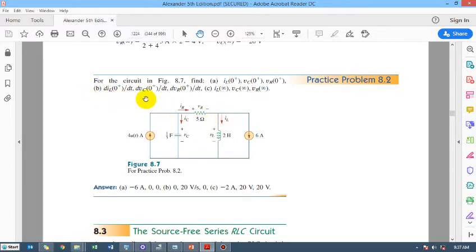And then we also have to find out the derivatives of all these things, and then we also have to find out the steady state values of these same variables: V_C, I_L and V_R. So I will just show you the solution here. So this is the solution. I will just zoom it for you.